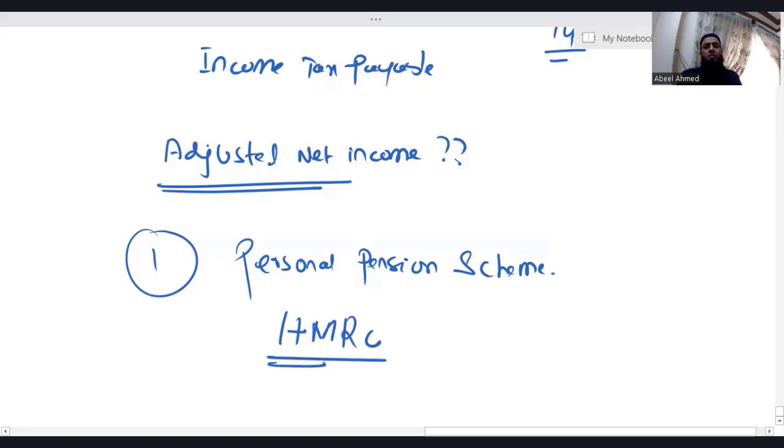If someone contributes to a personal pension scheme, whatever that individual contributes is treated as 80%. And logically, 20% is paid by HMRC. That's a benefit. Because you are contributing to the pension fund, whatever you contribute is 80%, and 20% someone else is contributing on your behalf. For example, let's say you have contributed £100 into the pension scheme, but logically £20 will be paid by HMRC.